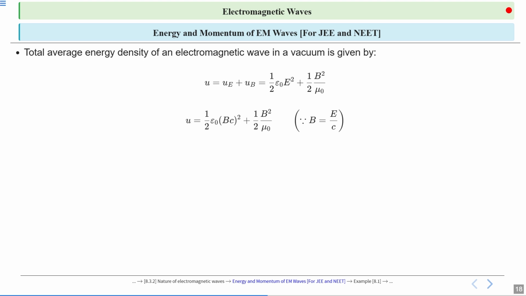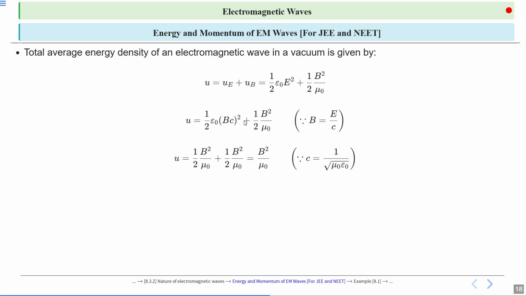Now in the first term it becomes half epsilon naught B square C square. So what is C in terms of mu naught and epsilon naught? C is 1 by root mu naught epsilon naught, so C square will become 1 by mu naught epsilon naught.